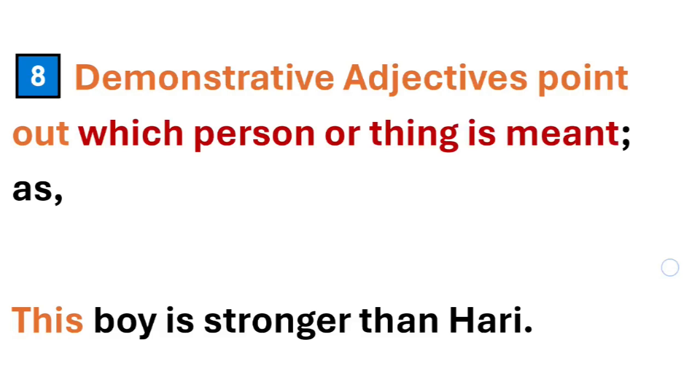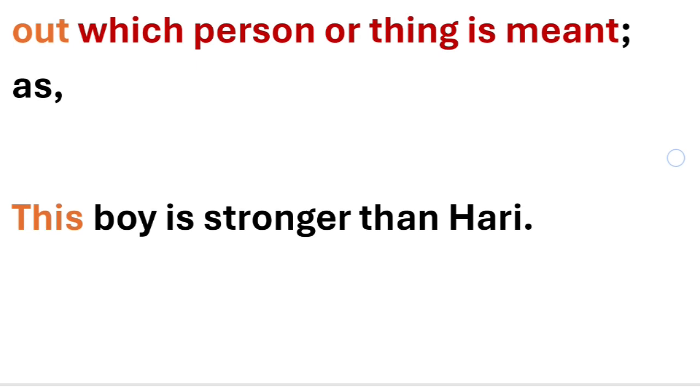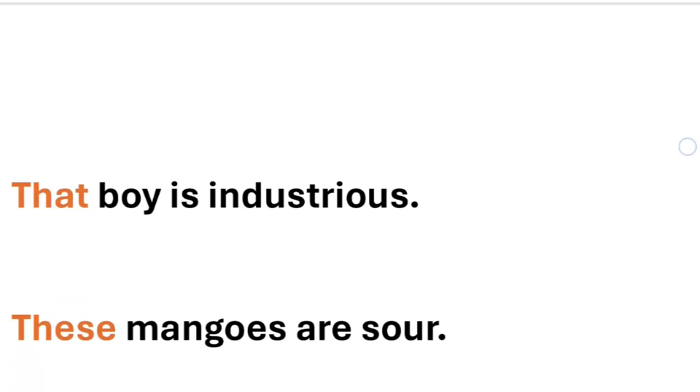Now let's talk about point 8, which says demonstrative adjectives point out which person or thing is meant. So a demonstrative adjective talks about which person out of many. For example, this boy is stronger than Hari. If there are two boys and out of them one is Hari, the other boy is also there. So we are talking about this boy. We are pointing towards a boy who is stronger than Hari. So this will be a demonstrative adjective over here.